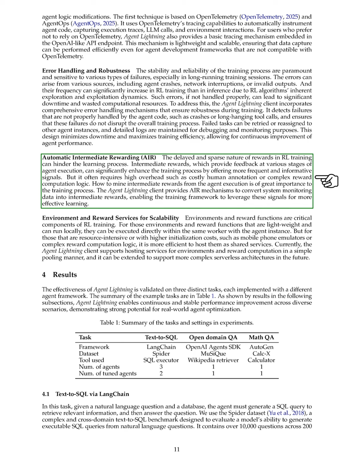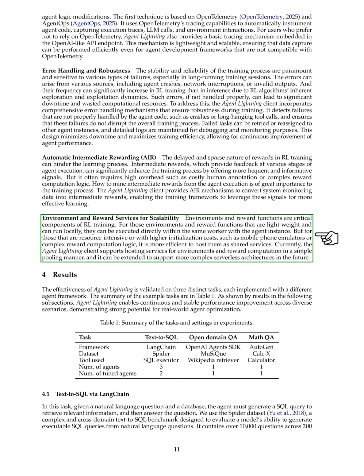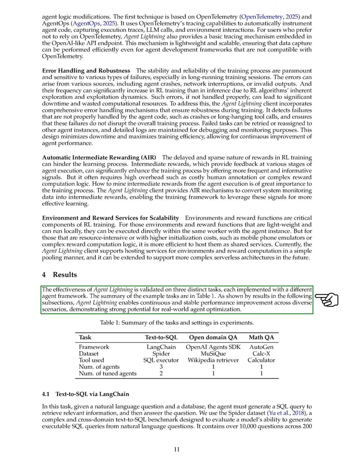For scalability, we recognize the importance of environments and reward functions in RL training. Lightweight environments can run locally with the agent, while resource-intensive ones are better hosted as shared services. Currently, our client supports simple pooling for these services, with plans to expand to more complex serverless architectures in the future. We validate the effectiveness of Agent Lightning across 3 distinct tasks, each using a different agent framework. The results demonstrate continuous and stable performance improvements, showcasing its potential for real-world agent optimization.